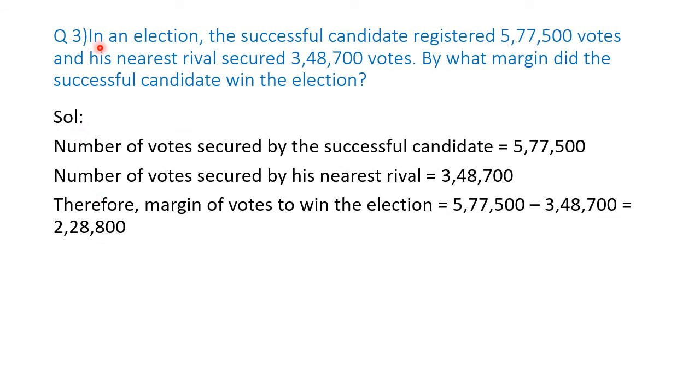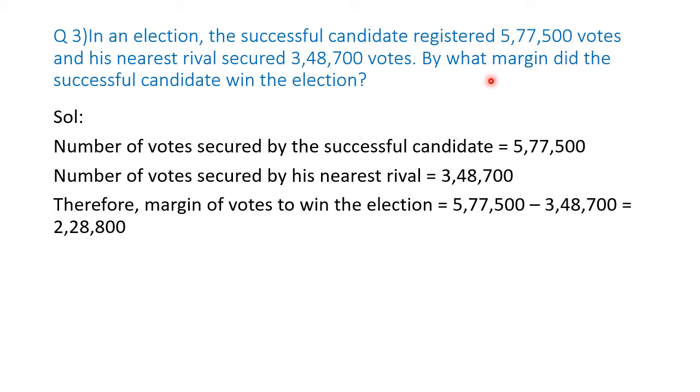Question number 3 says that in an election, the successful candidate registered 5,77,500 votes, and his nearest rival secured 3,48,700 votes. Rival means the one who is standing against us. So these are the votes the rival will get, and these are the votes that the successful candidate will get.